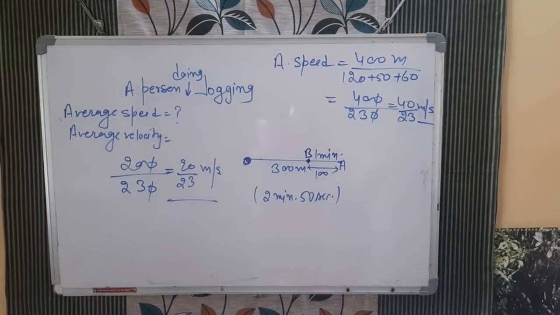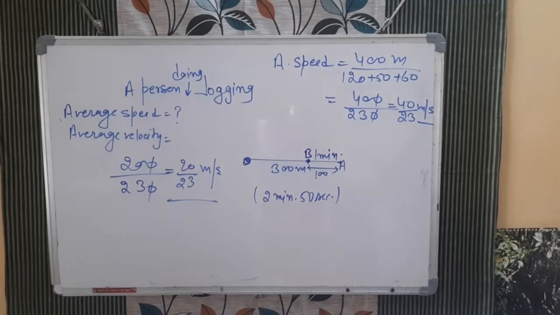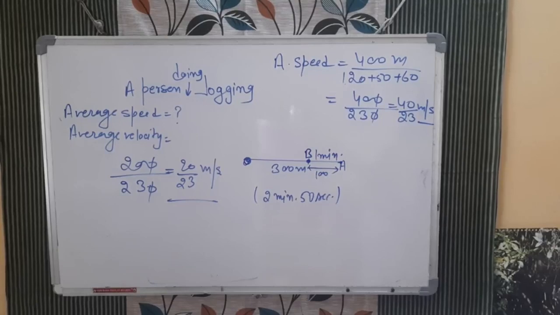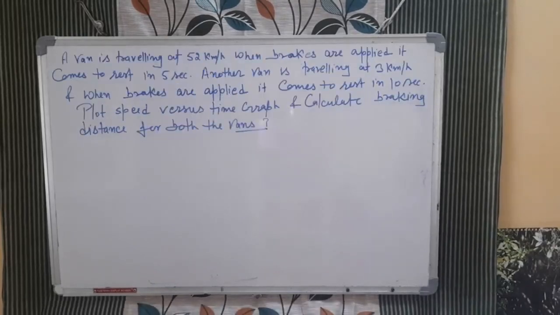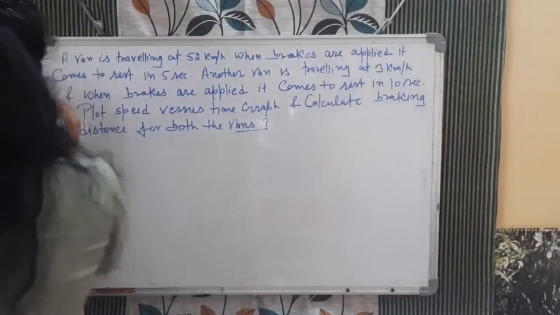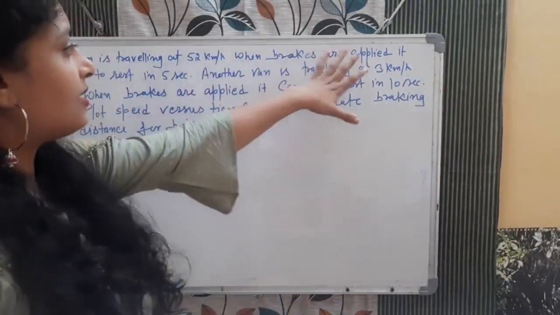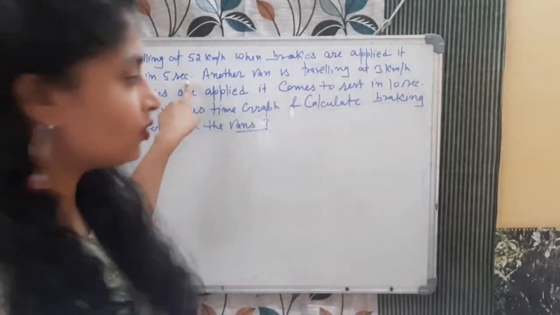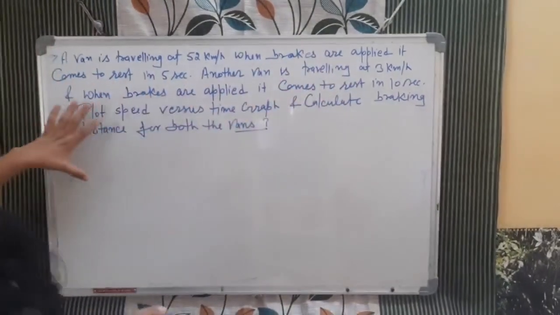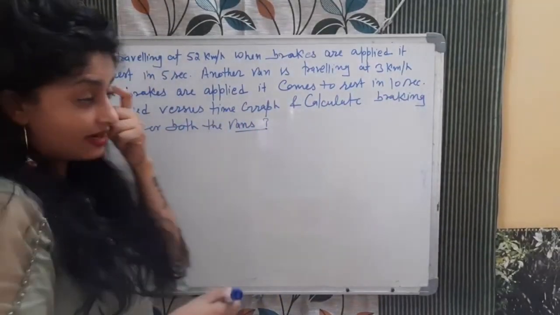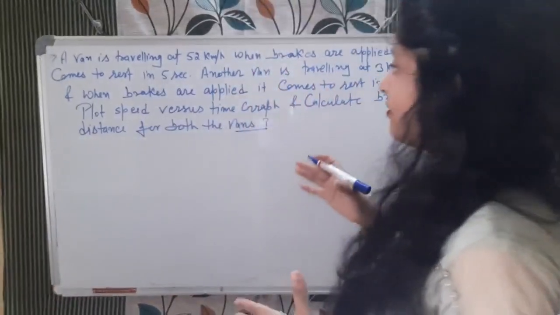Now the next question is, a van is traveling at 52 km per hour. When brakes are applied, it comes to rest in 5 seconds. Another van is traveling at 3 km per hour, and when brakes are applied, it comes to rest in 10 seconds. Plot the speed versus time graph and calculate the braking distance for both the vans. This question is quite important, so please listen.